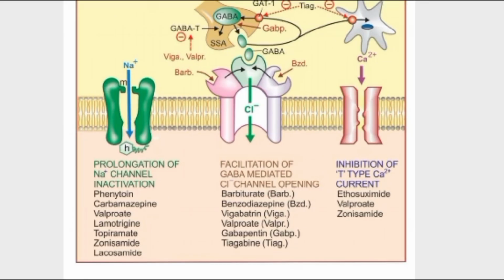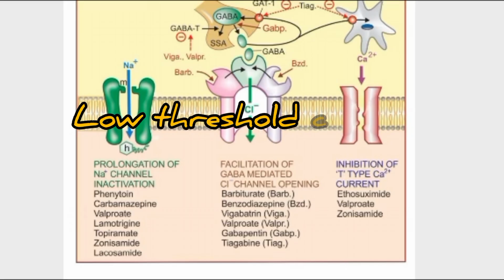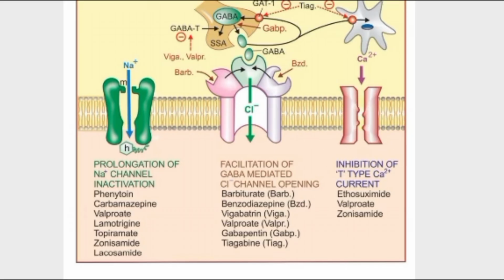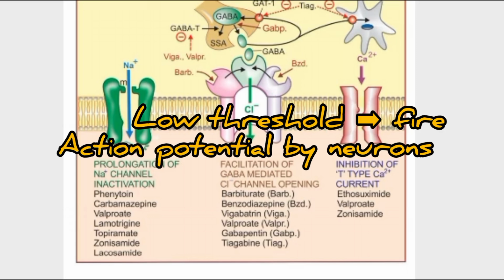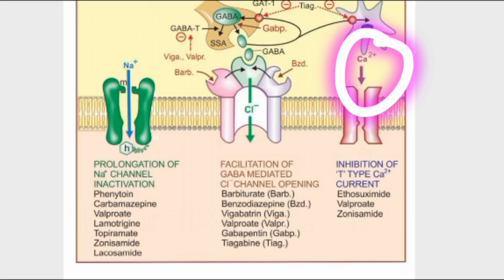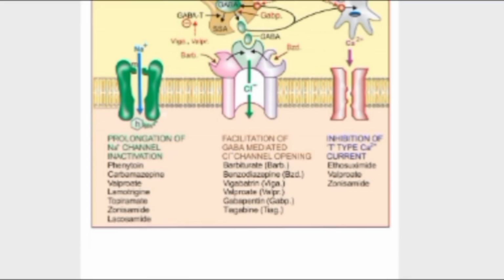Okay. Next is the inhibition of T-type calcium channels. So these channels are responsible for low threshold calcium spikes. So when there is a low threshold spike, it will help the neurons to reach the threshold for firing action potentials. So what happens when there is firing of action potentials? It leads to the seizures. So inhibiting these T-type calcium channels helps in improving the seizures. Okay. So what are the drugs acting by this mechanism? Ethosuximide, valproate and zonisamide. Okay. So that's it about the mechanism of action of all the drugs.